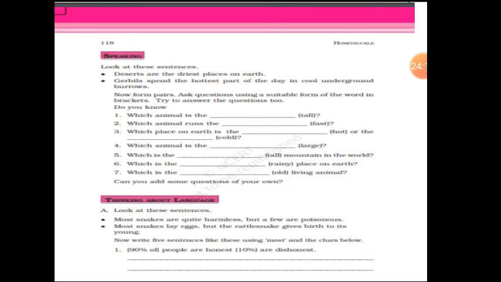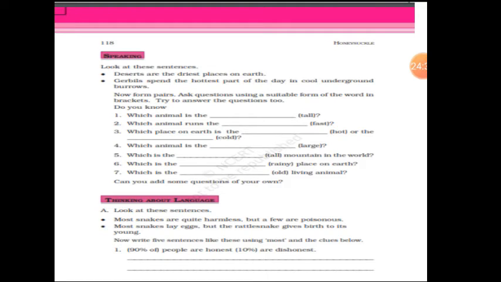Next page, children. Deserts are the driest place on earth. Gerbils spend the hottest part of the day in cool underground burrows. Now here you have to just ask a question. It's a degree, children, superlative degree.